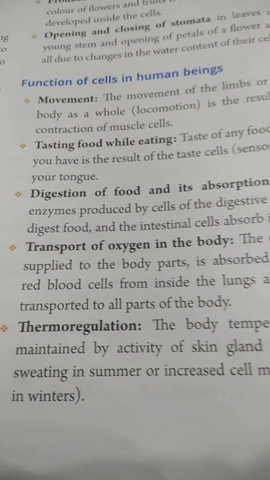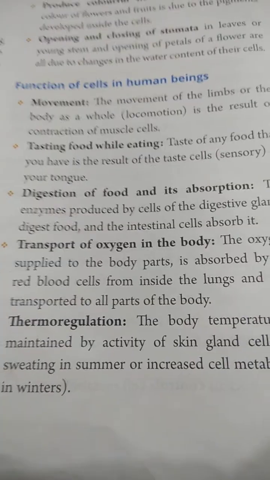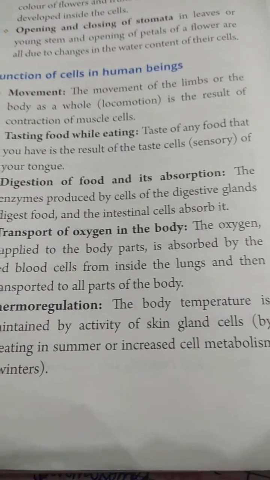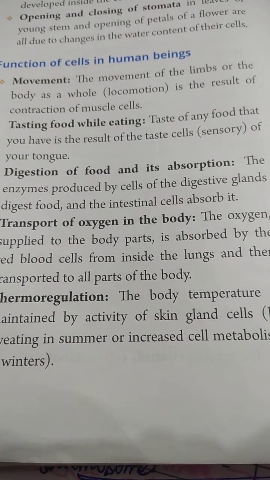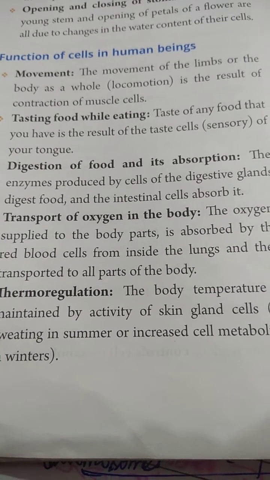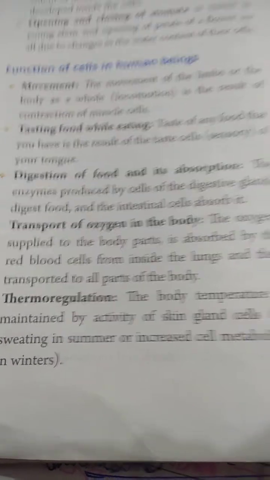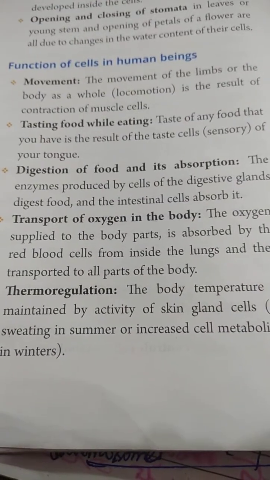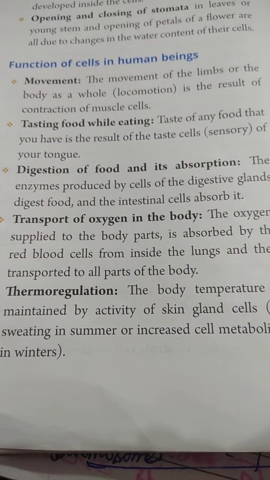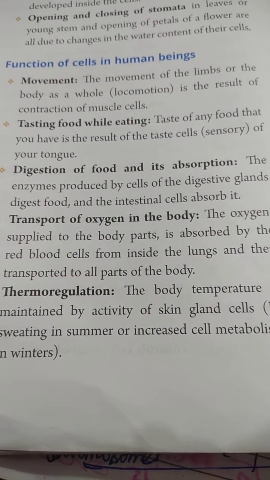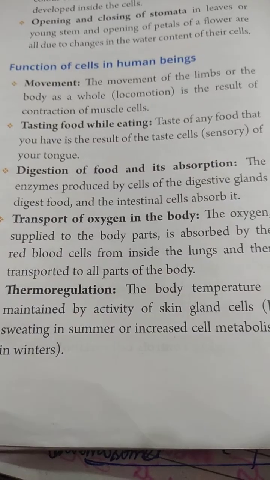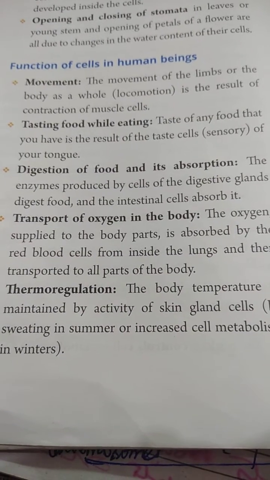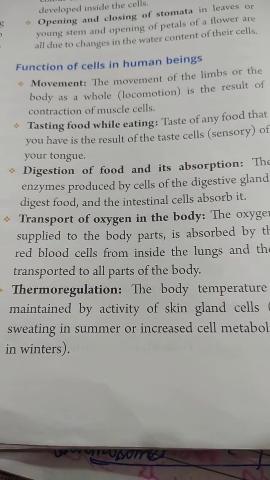Now function of cell in human beings. Movement is possible due to the contraction of muscle cells. Tasting food while eating is also because of the taste buds present on the tongue. The digestion of food and its absorption is done by the cells present in the villi, which are present on the inner side of the intestine.